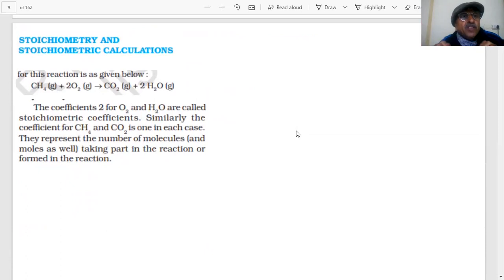What do you mean by stoichiometry and stoichiometric calculation, students? Whenever we write a chemical reaction, how do we write it? We told you that when we write a chemical reaction, reactants are written on the left hand side and products are written on the right hand side, right? Keep on interacting with me.